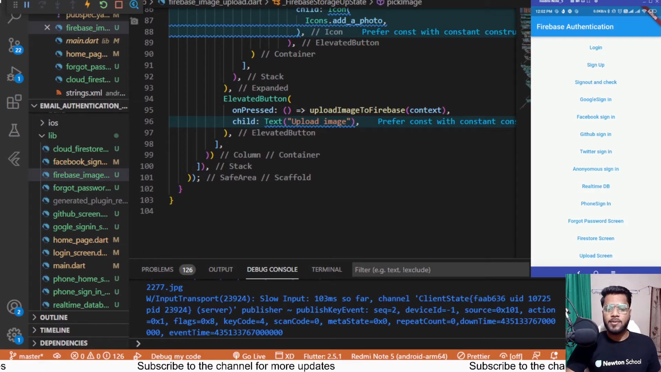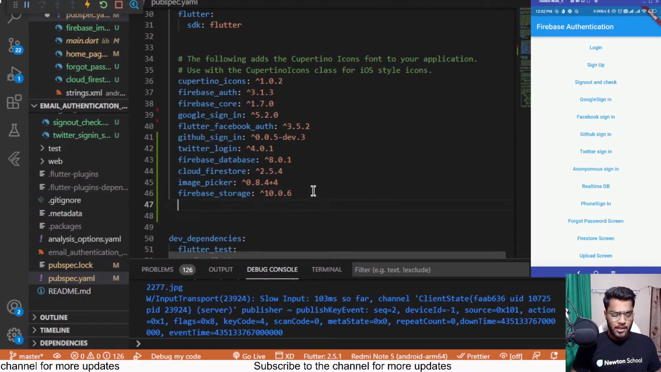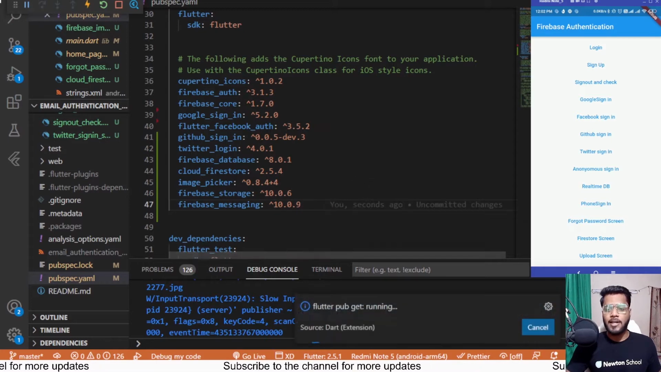So at first I need to add a package that's firebase_messaging. I'll be going on Google, copying firebase_messaging, and adding it inside the pubspec.yaml file after firebase_storage and saving it.